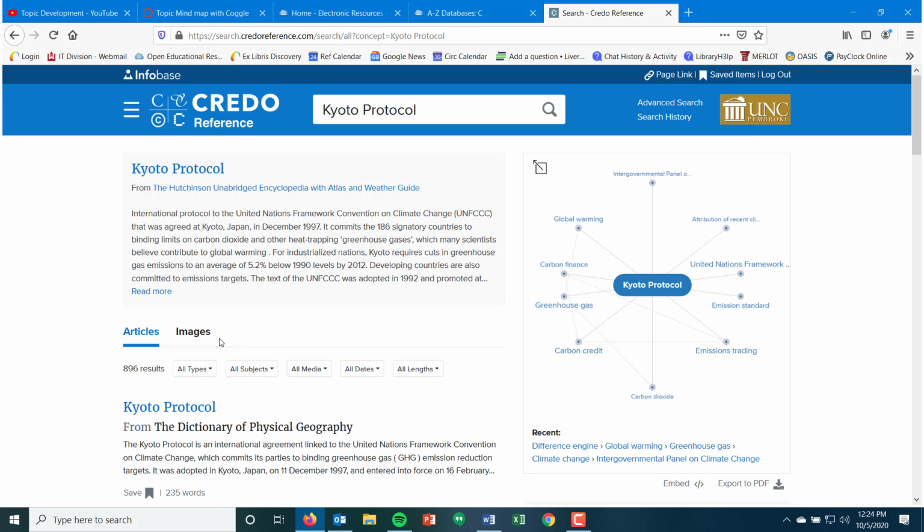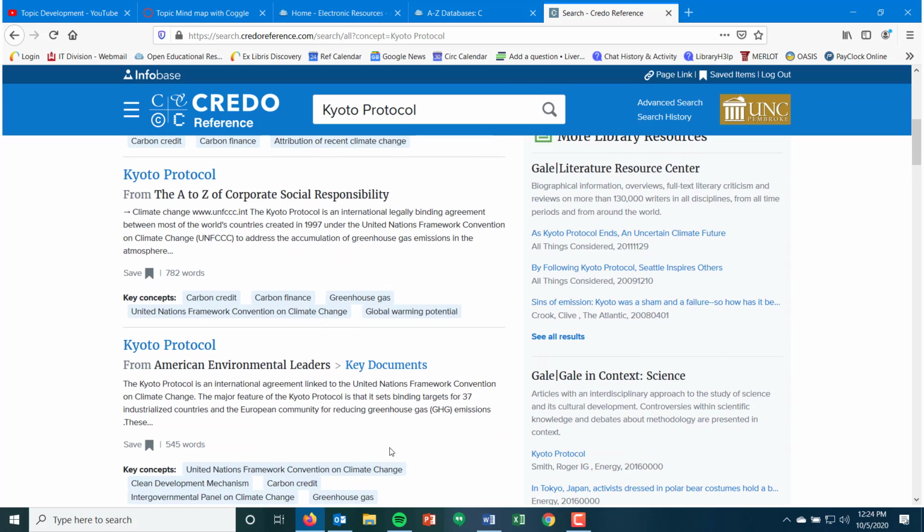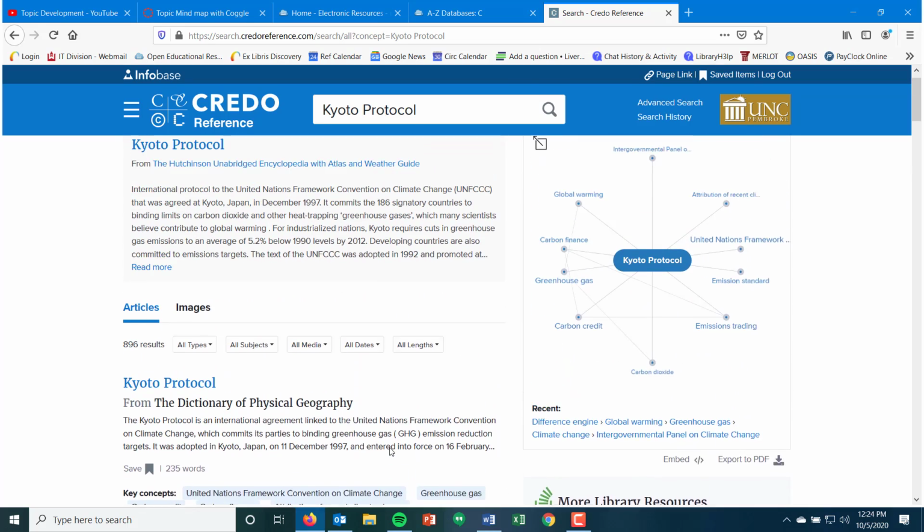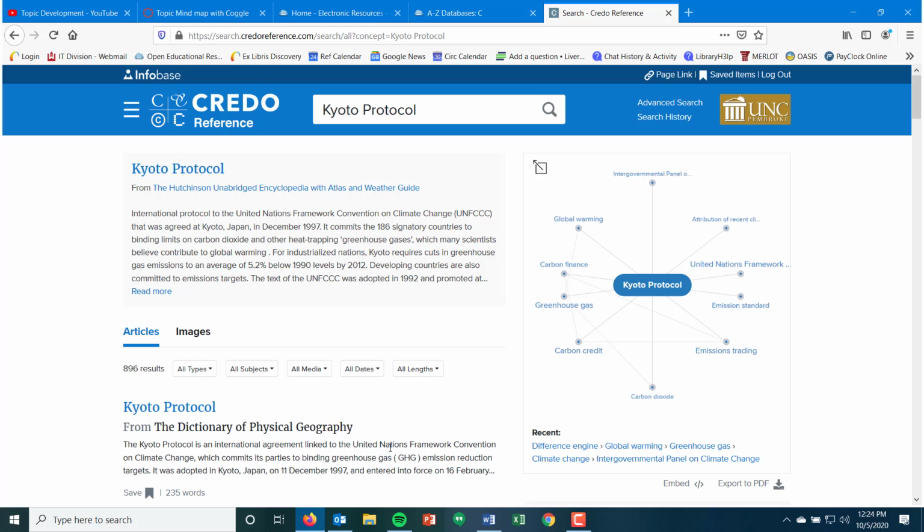So I really love Credo reference for this one. Really good tool, really good brainstorming information, and credible information. You probably don't want to use these in your research paper, but it helps you brainstorm so you understand your topic better and can then go find academic scholarly research.